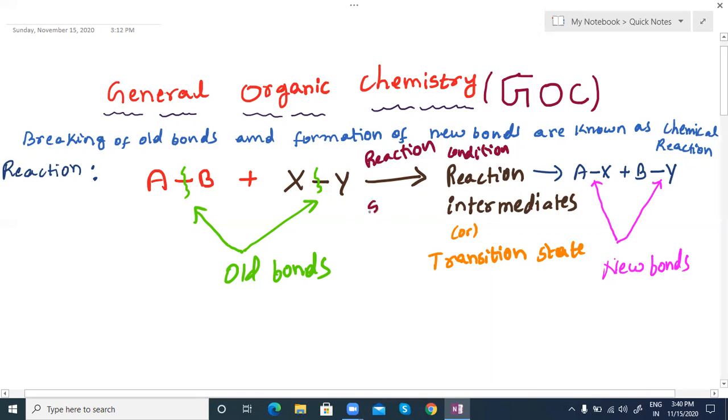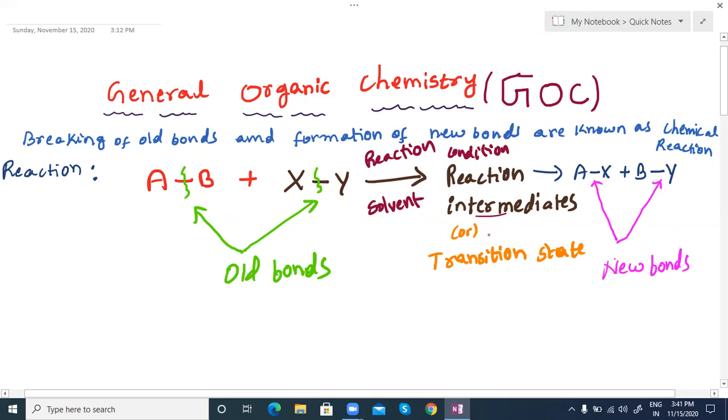Maybe we are using a solvent also, to dissolve these reactants. This is the general reaction structure. If you observe step by step, we break the reactants, we dissolve these compounds in the solvent, which may be polar or non-polar, and we get reaction intermediates, or a transition state, followed by products.